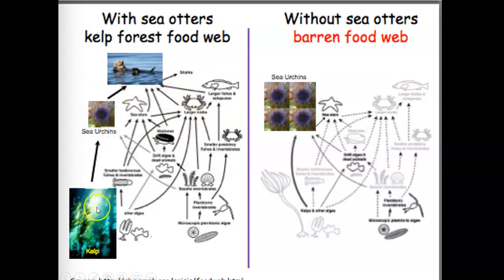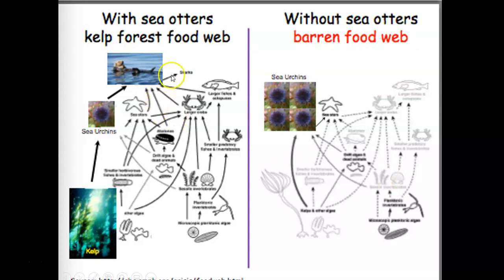Eventually, because the sea urchins ate all the kelp, the sea urchins will go away. We're seeing that because the sea otters are out of the picture, the sea urchins, see how barren this food web is? There's nothing left. There's only sea urchins, and eventually they're going to eat all of the autotrophs and drive themselves extinct. Right?